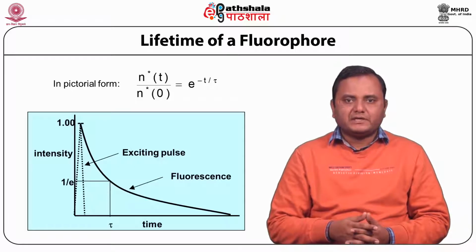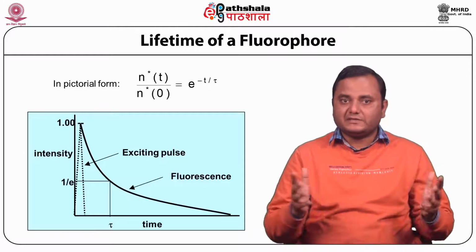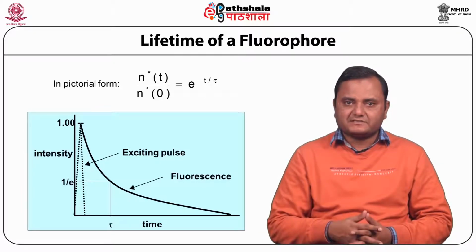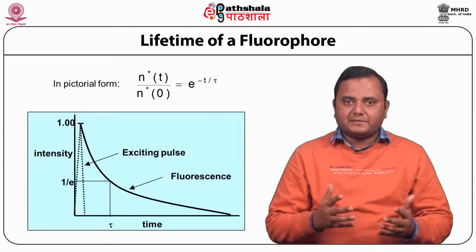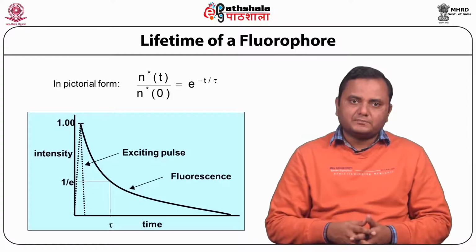The lifetime and quantum yield of a fluorophore are often dramatically affected by the environment, especially ANS, which is approximately 100 picoseconds in water, but can be 8 to 10 nanoseconds when it is bound to protein.